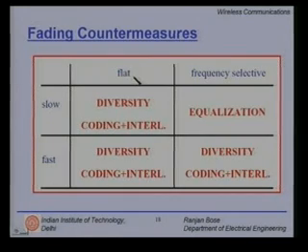Similarly, even if it is flat but fast fading, you still have the choice of diversity technique. On top of that, you can also use coding and interleaving. Interleaving is a technique which we studied in previous classes, where it causes a little bit of delay in the signal. We have a memory wherein we read in row wise and read out column wise, and at the receiver read in column wise and read out row wise. It is used to spread out the burst errors. So, both diversity techniques and coding plus interleaving techniques will work for the flat fading scenario.